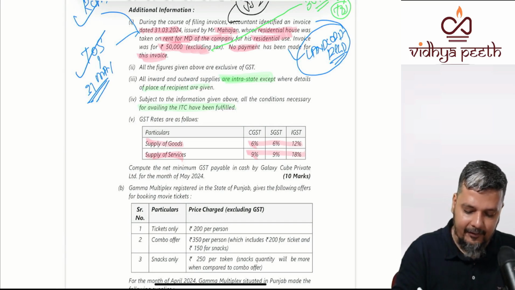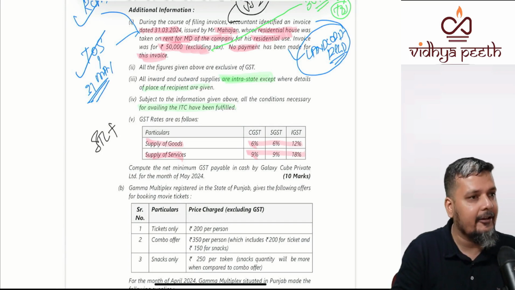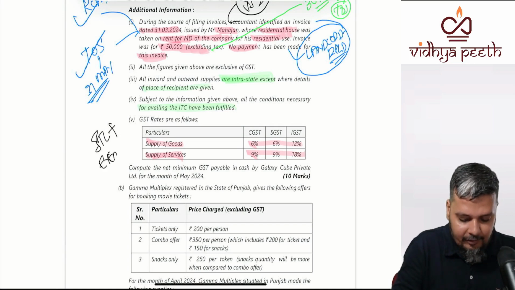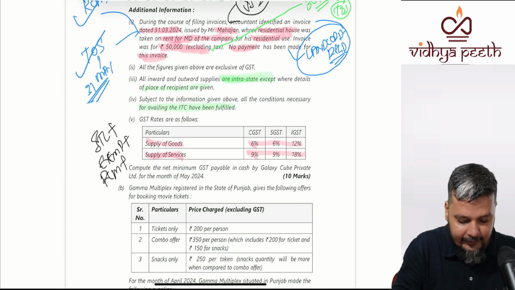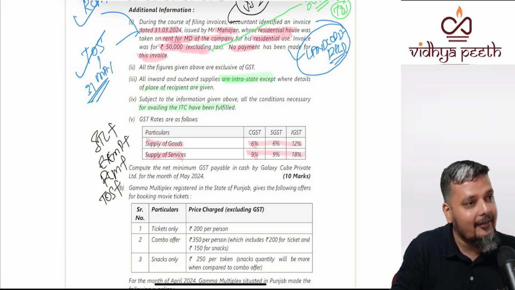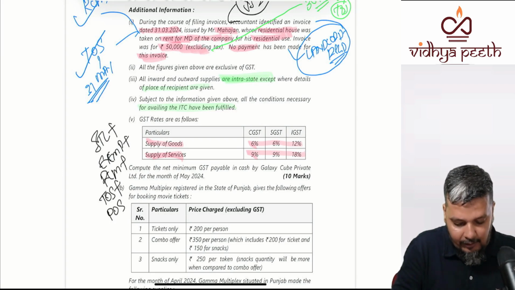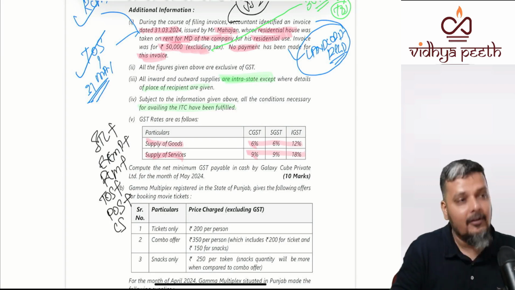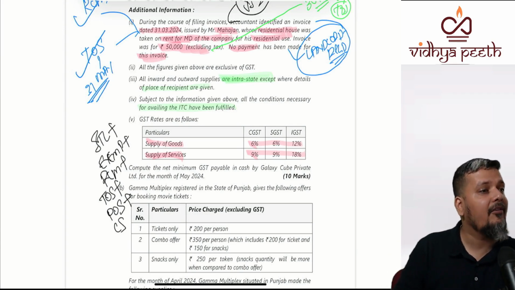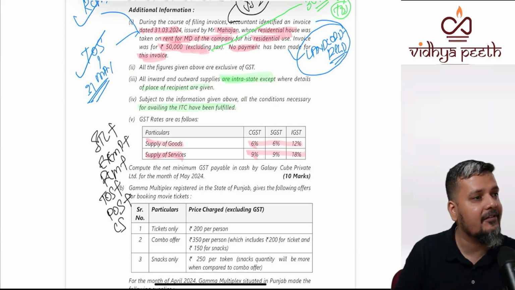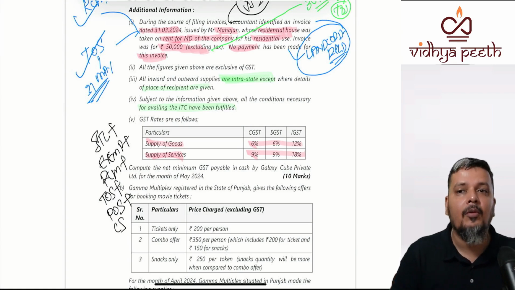Why is it 10 marks? It has got something, right? ITC plus exemption plus RCM plus time of supply plus place of supply plus composite supply. You have 5 chapters, different chapters clubbed into one thing.